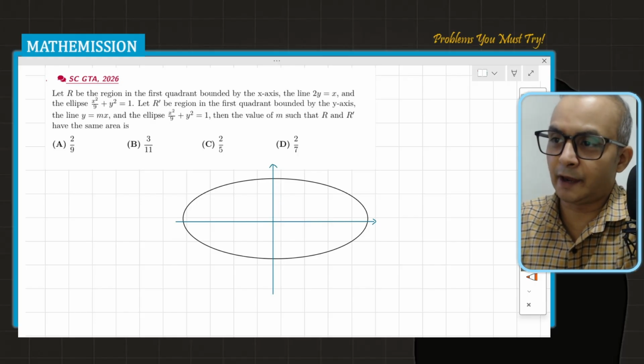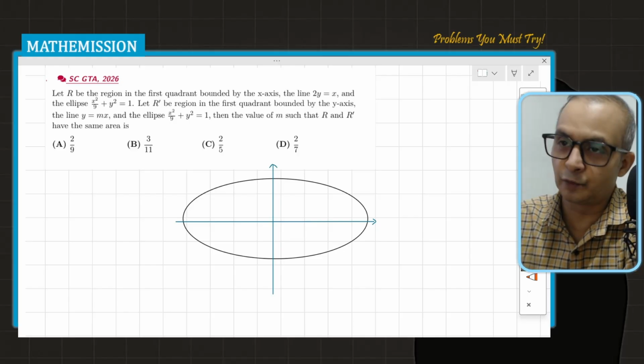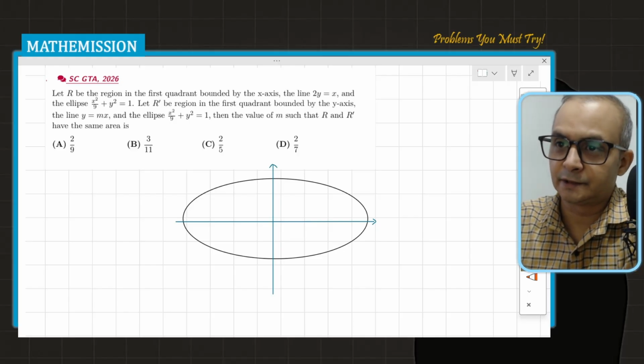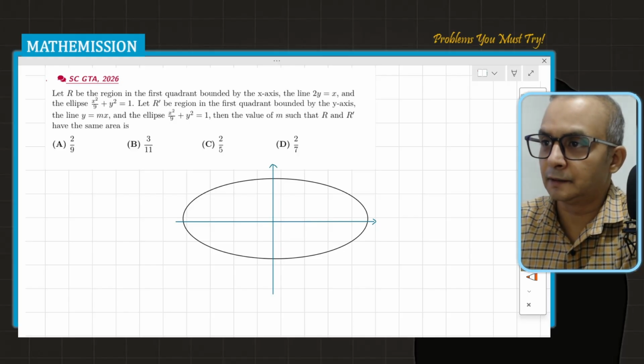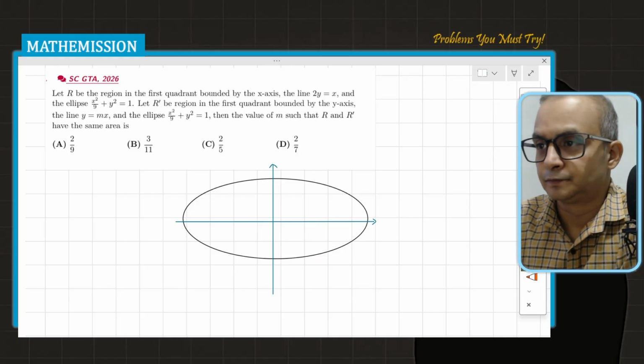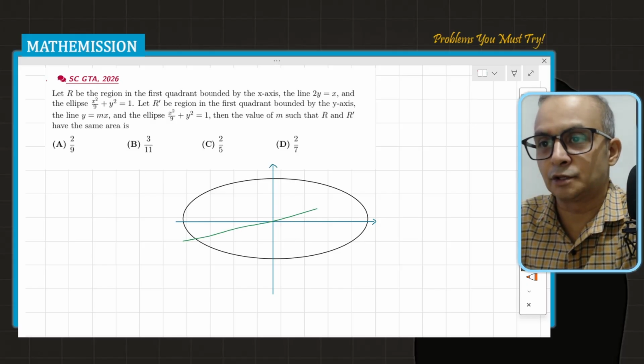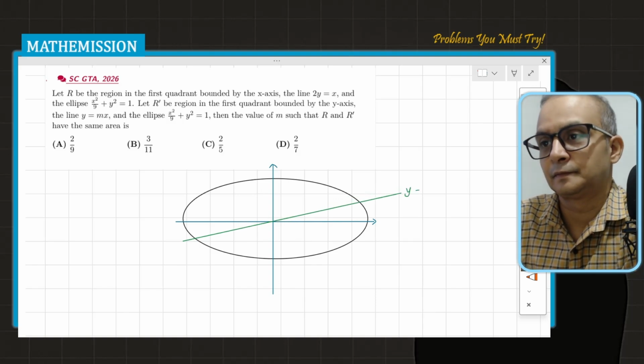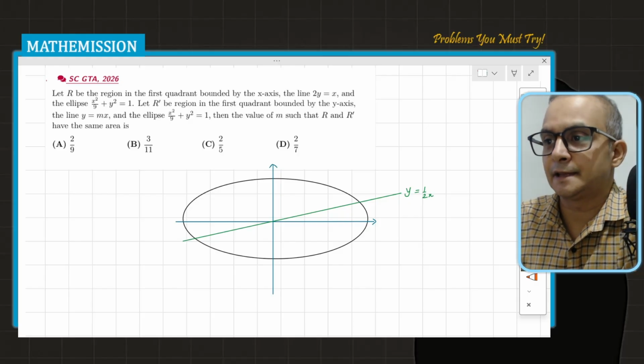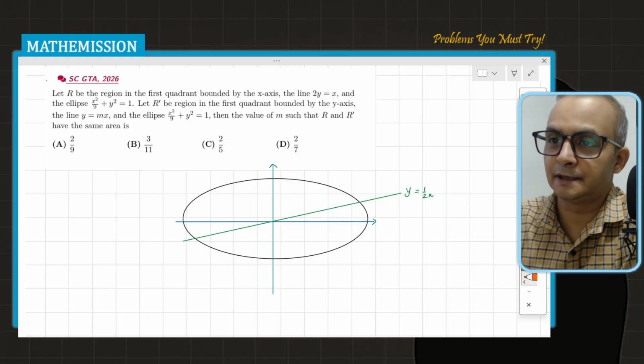So let's say y equals x by 2 is a line, because the slope is half, so it's not so steep actually. This is y equals half x I'm taking, and let's say y equals mx is a line like this.